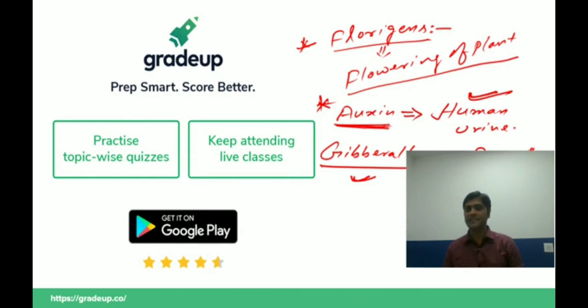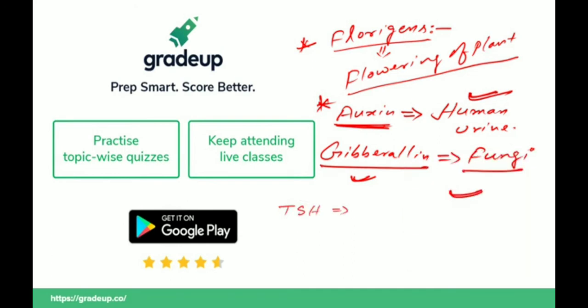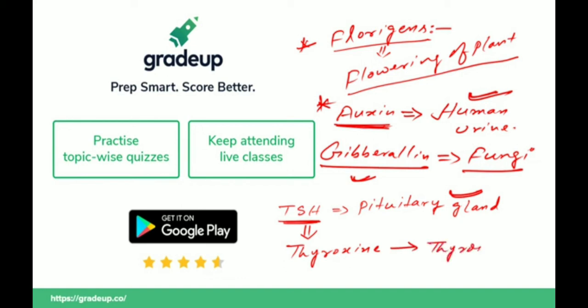Difference between thyroxine and TSH. Let me explain. TSH is thyroid stimulating hormone. It is secreted by the pituitary gland, and it controls the secretion of thyroxine, which is secreted by the thyroid gland.